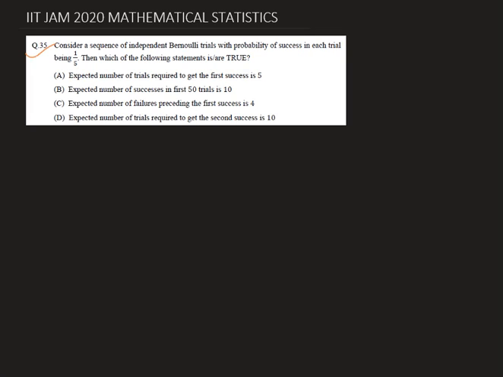Consider a sequence of independent Bernoulli trials with probability of success in each trial being 1 by 5. Then which of the following statements is or are true? The first statement is: expected number of trials required to get the first success is 5. Suppose we define a random variable X equals number of trials to get the first success.